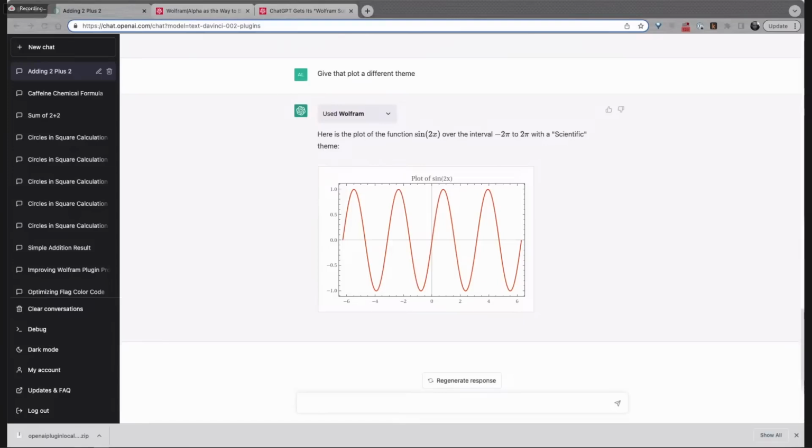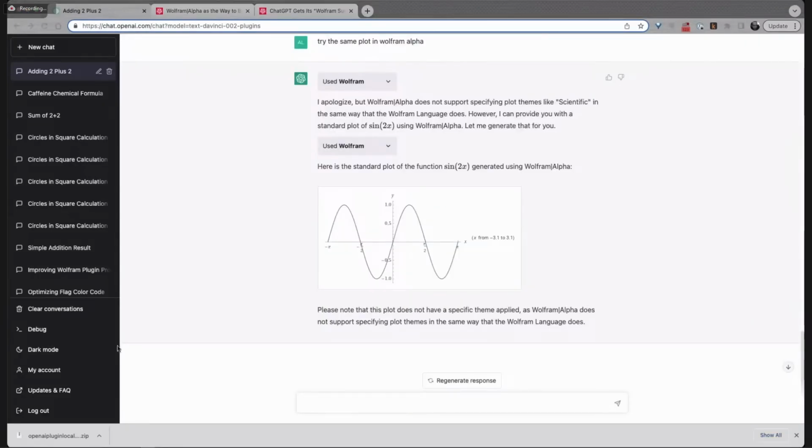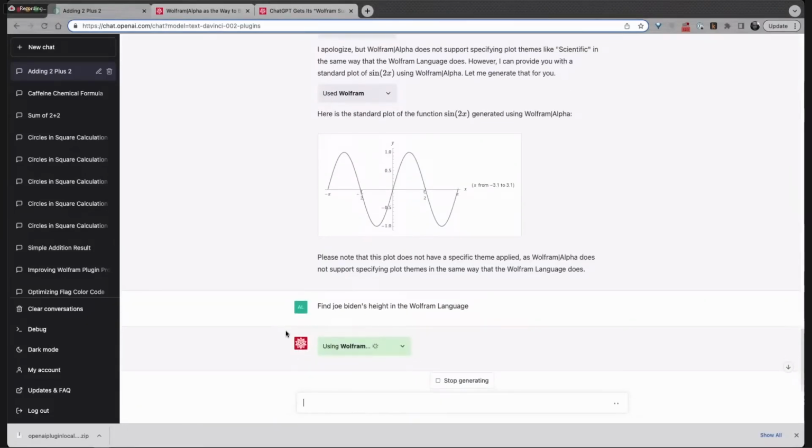When you're playing around with the plugin, sometimes the model makes a decision about calling Alpha or Cloud. Here's an example of how we're using the Wolfram language itself to try to teach ChatGPT a little better how to use it. If I just said, give me Joe Biden's height, it most likely would call Wolfram Alpha directly, because that's more of an Alpha kind of question.